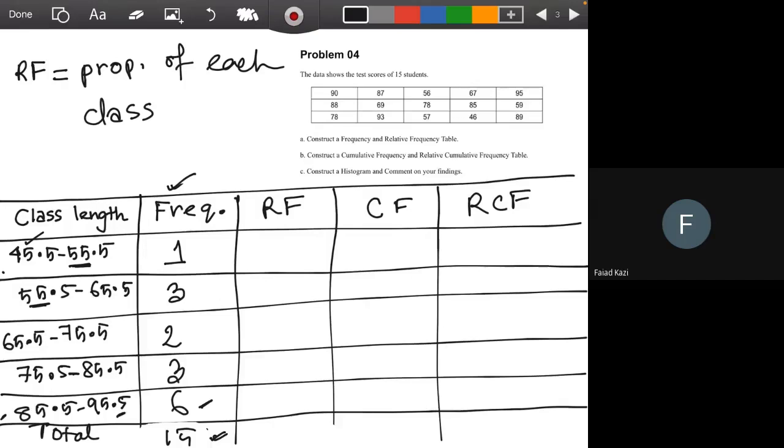And this is the proportion of each class. So the proportion of the first class will be 1 divided by the total. That is the formula to calculate proportion. So 1 divided by 15 will be 0.07. In the next class, the frequency is 3. We will divide it by 15, so it will be 0.20. Like this, calculate the relative frequency of the next 3 rows and then calculate the total of this column.